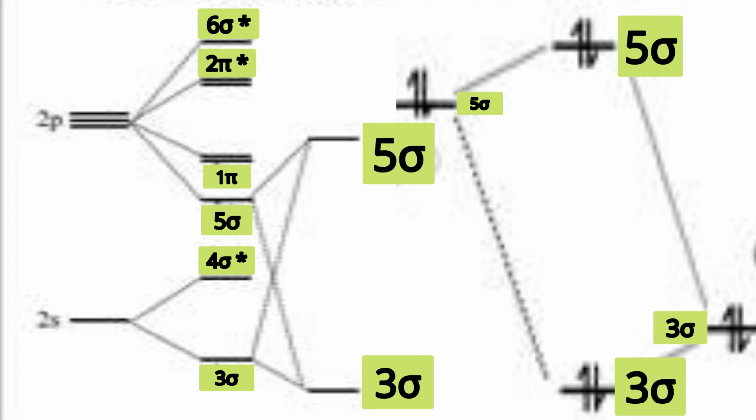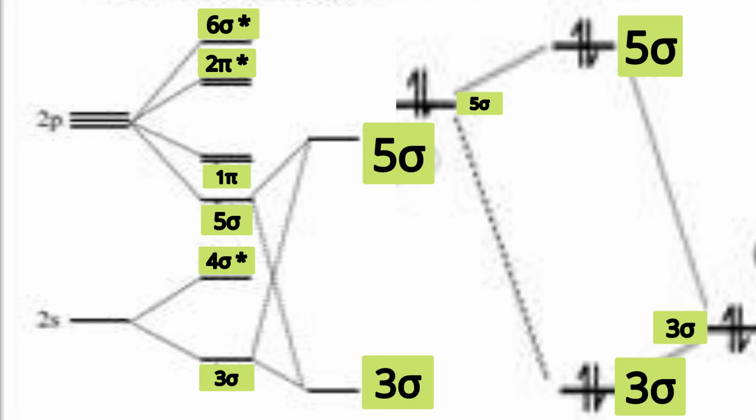Accordingly, the 5 sigma orbital will increase in energy, as shown there, the new 5 sigma orbital. That new 5 sigma orbital is our bonding 2p orbital, which is of higher energy than 1 pi. So why is the energy of the 5 sigma orbital more than 1 pi? This is what we call the crossover of sigma orbital.